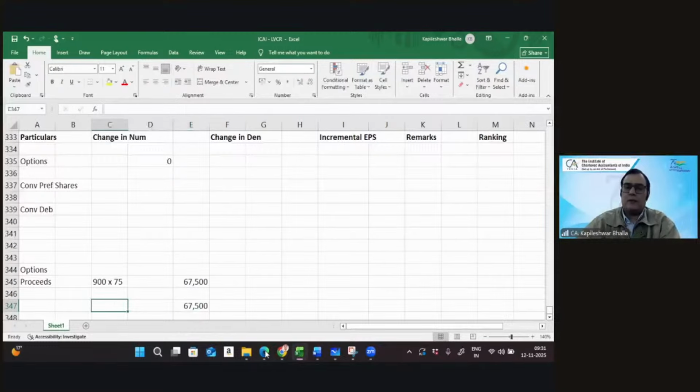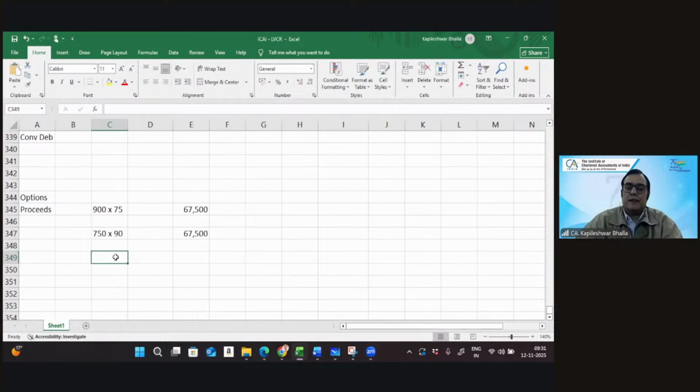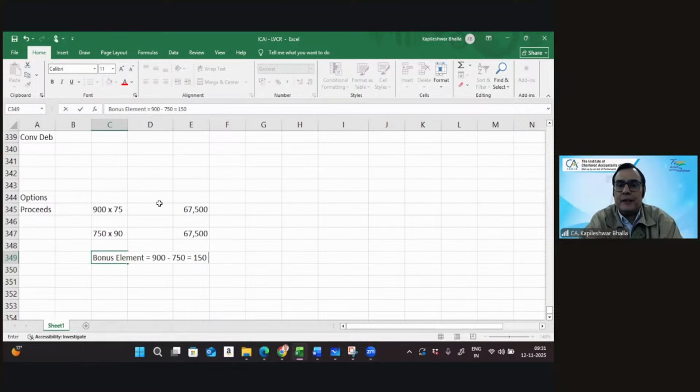And we need to consider at 90 it would have been, I think, 750 options. That's right. So we can get the bonus element in this. So the bonus element in this case is going to be 900 minus 750. That works out at 150. That is the bonus element.